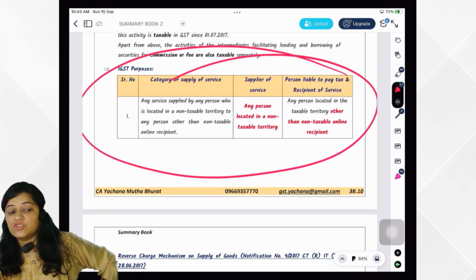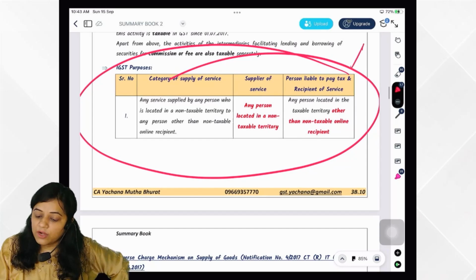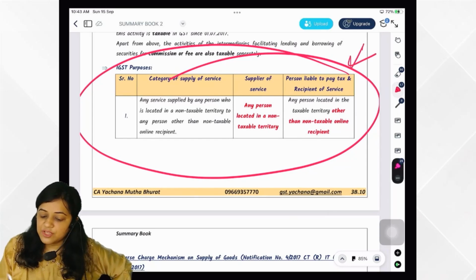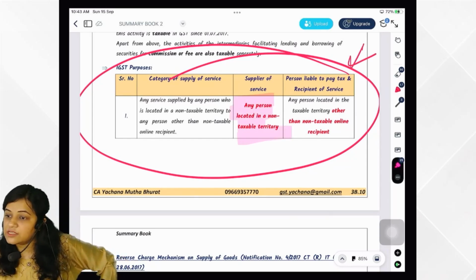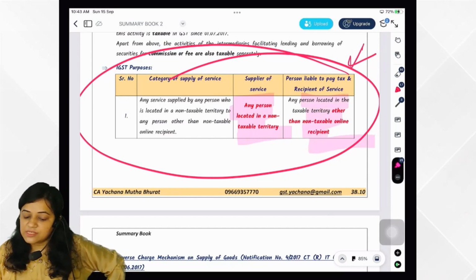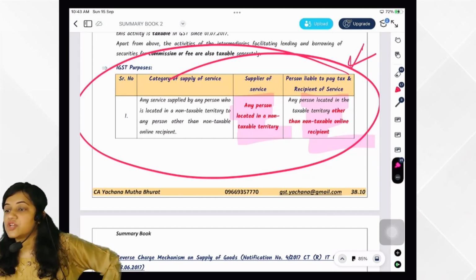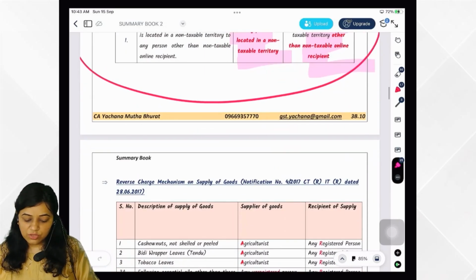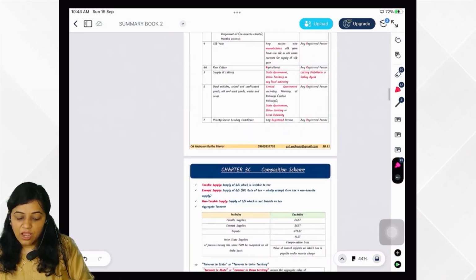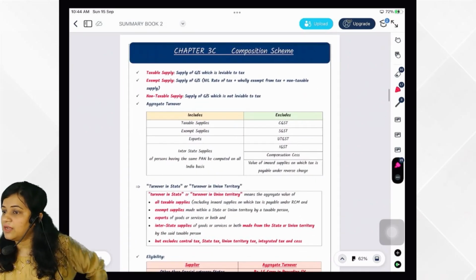And there is one additional entry in case of IGST. What is that entry? The supplier of service is what? Any person located in non-taxable territory. Recipient is any person other than NTOR. So any person NTOR would be discharging the tax liability. Okay. So this is what reverse charge we have done. And composition, let's revise in 10 minutes.